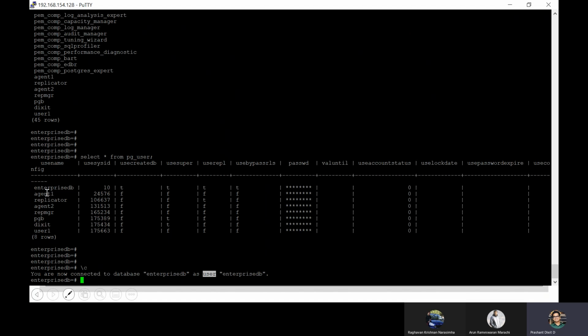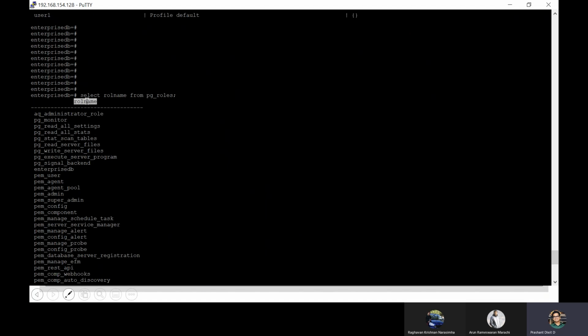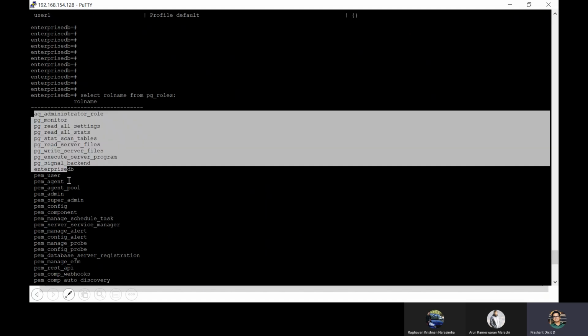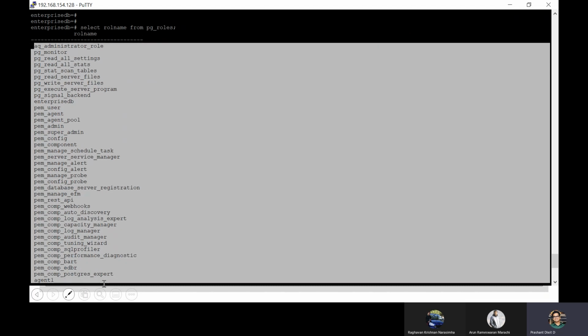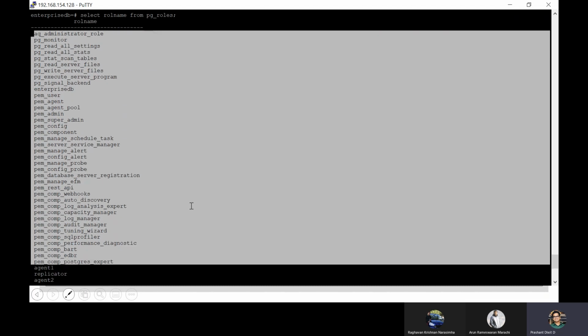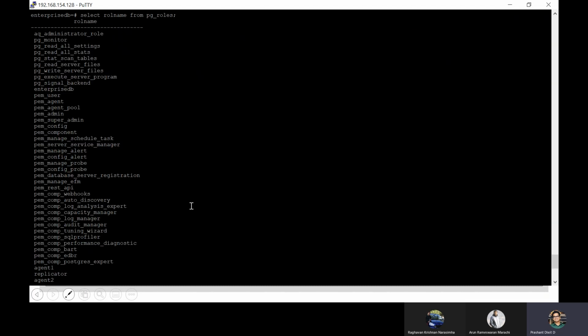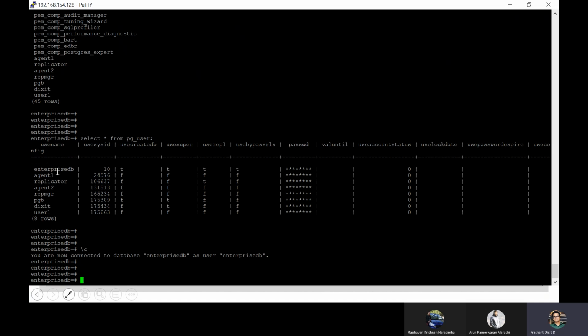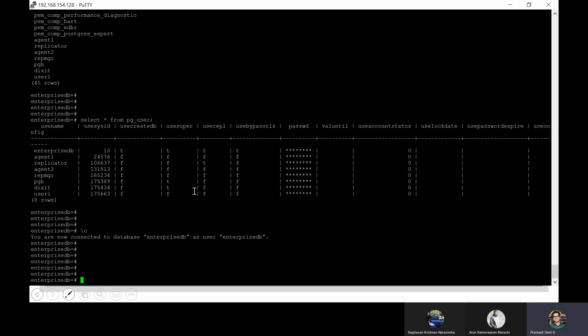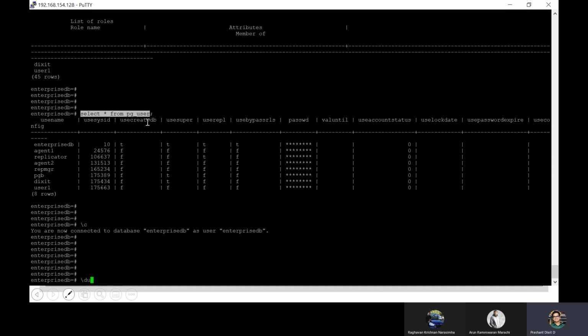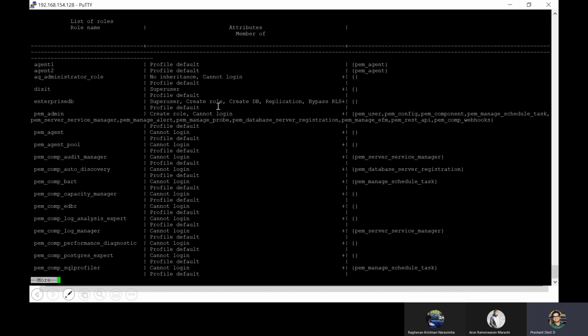As I told you, the count is the same. The usernames match the role names, except for the different application or tool specific roles, which have nothing to do with the username. Okay. At the same time, we know what a user is and how we can check that. For users, as I told you, instead of using this command, you can also use \du.